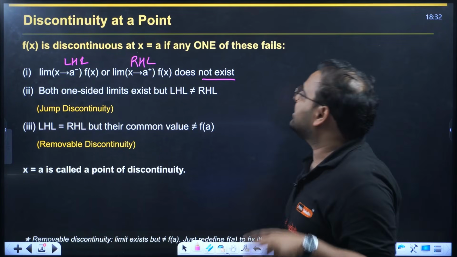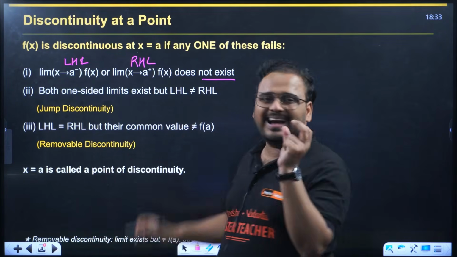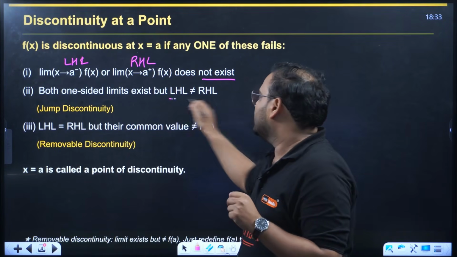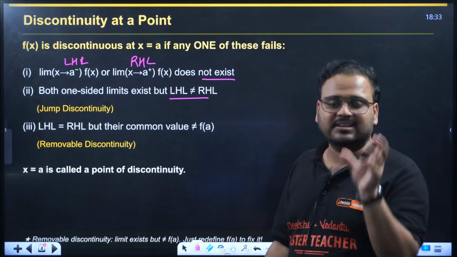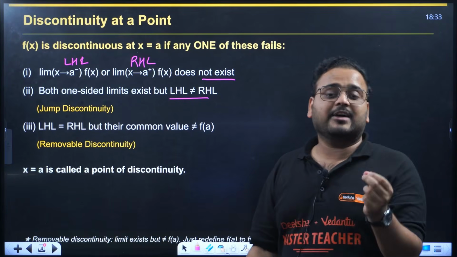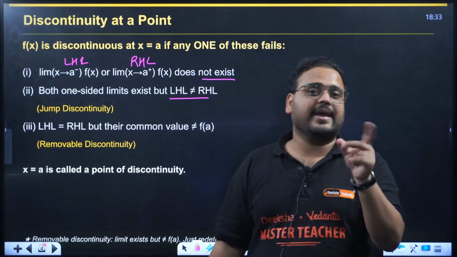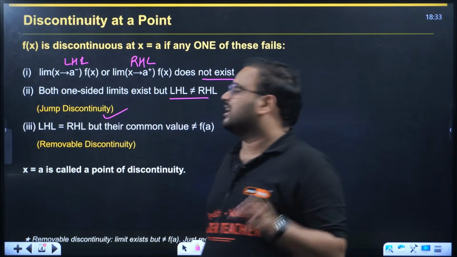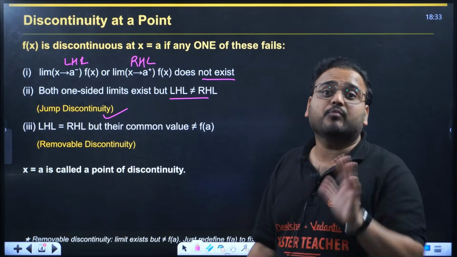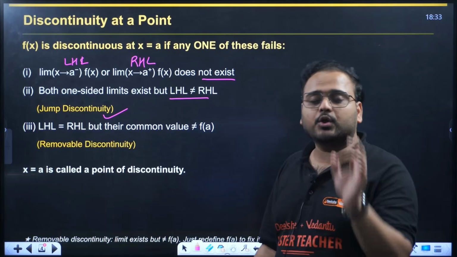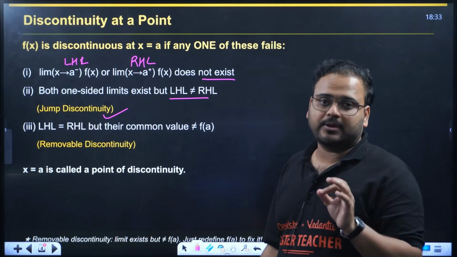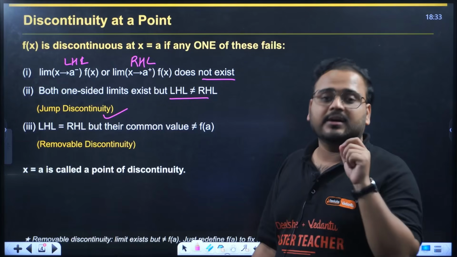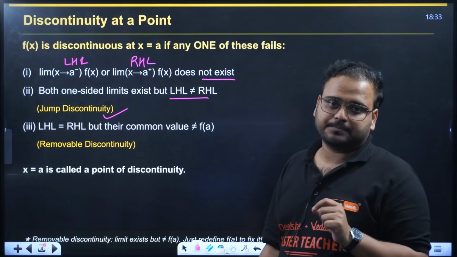If both one-sided limits exist, meaning both LHL and RHL exist but are not equal, say the LHL value is a and the RHL value is b, but a is not equal to b, then we'll say this is an example of jump discontinuity, which we cannot remove. It is also called non-removable discontinuity. When the limit does not exist, that is the condition of non-removable discontinuity.